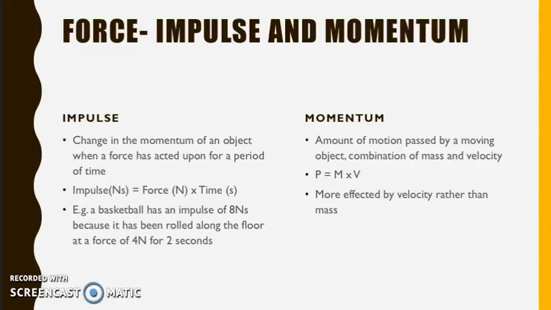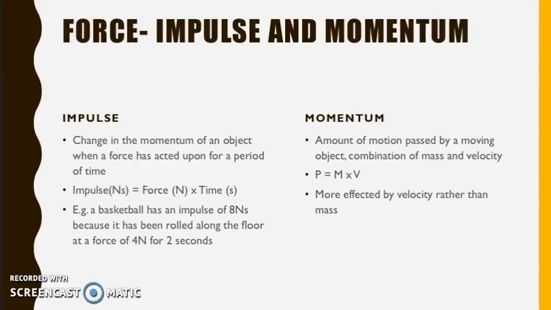It's calculated by the amount of force the object is under multiplied by the time it's been under the force for. So an example of this is a basketball would have an impulse of 8 newton seconds if it was rolled along the floor for 2 seconds at a force of 4 newtons.